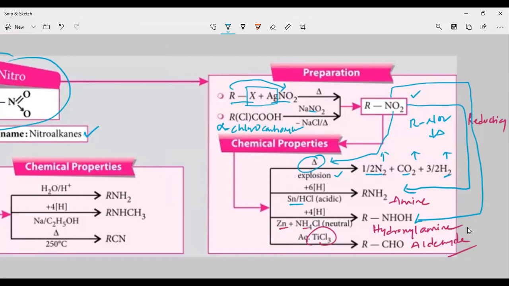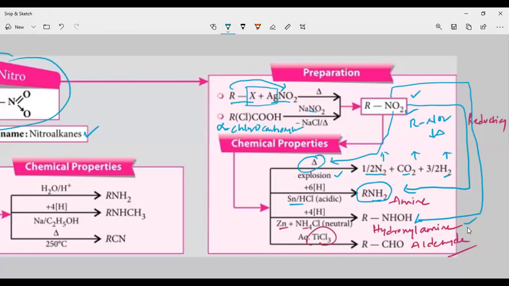See this difference. Nitro compound will give amine upon reduction with tin HCl, and hydroxylamine upon reduction with zinc dust and ammonium chloride.